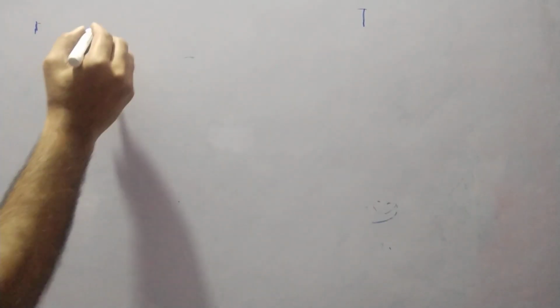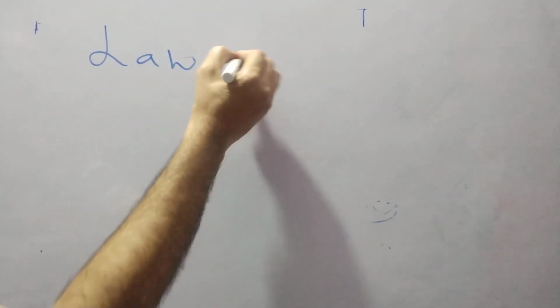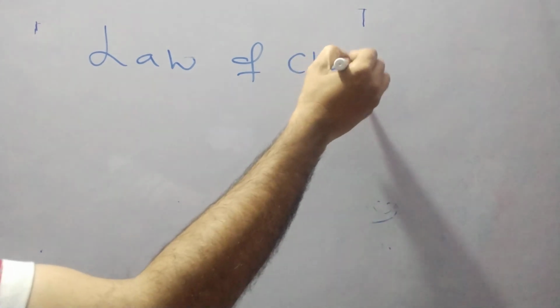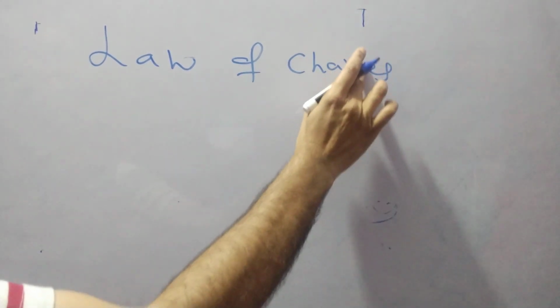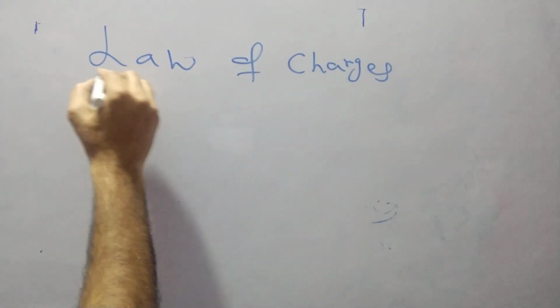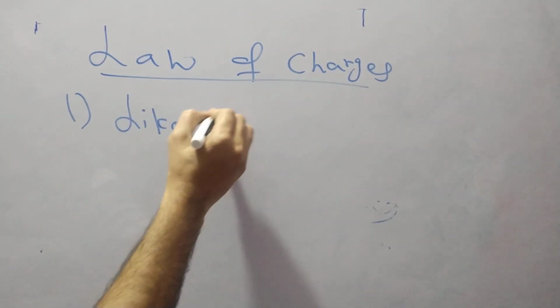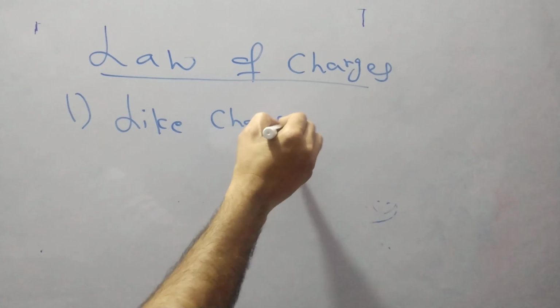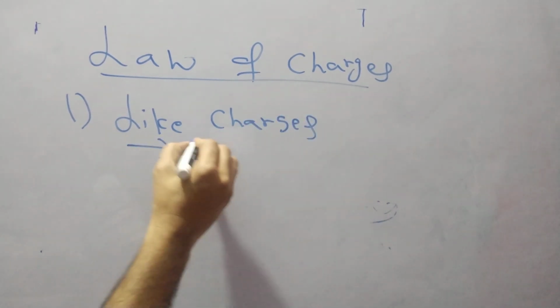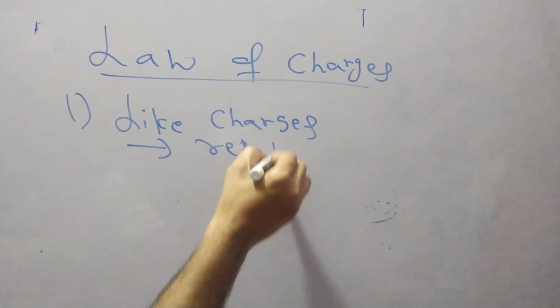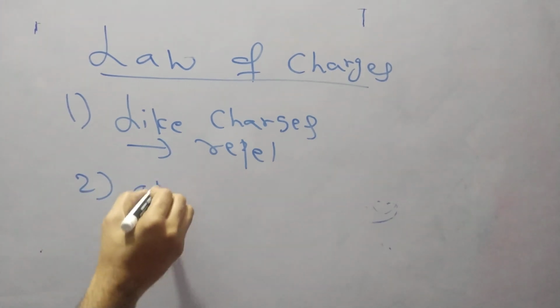Here, law of charges. What is the law of charges? Like charges will repel and opposite charges will attract.